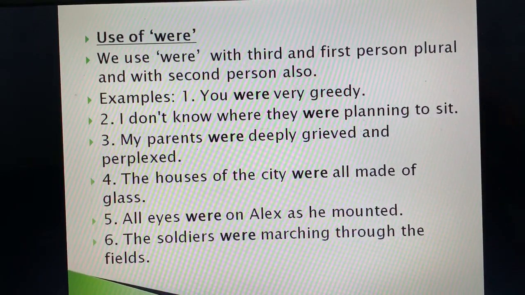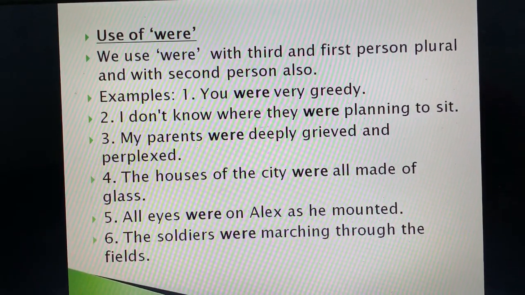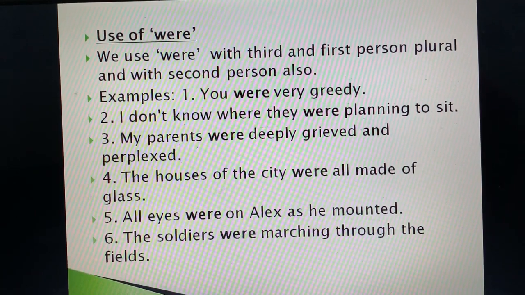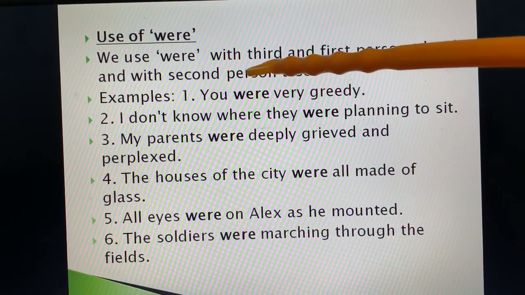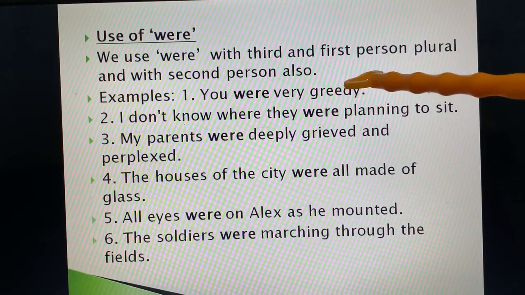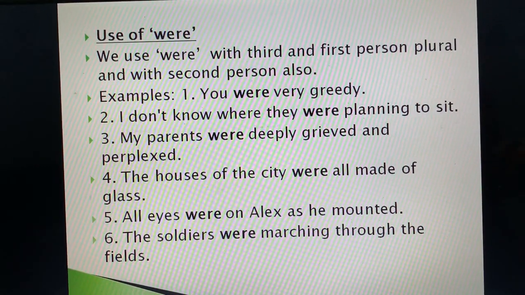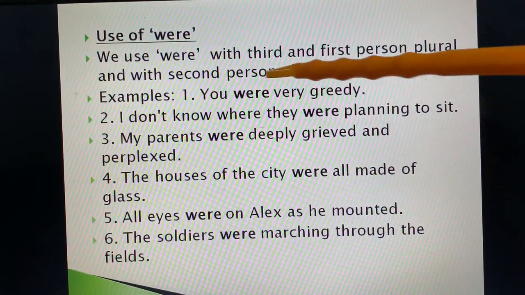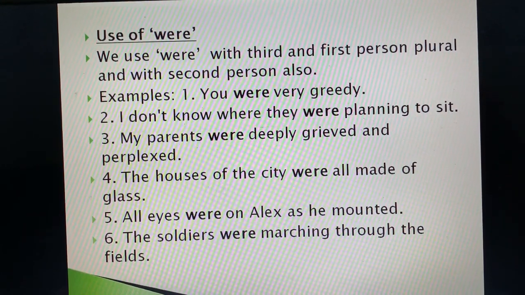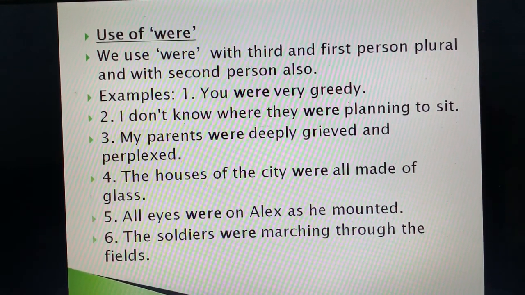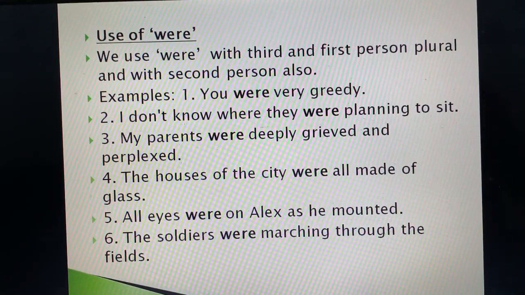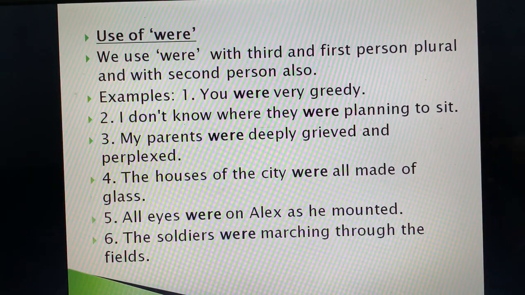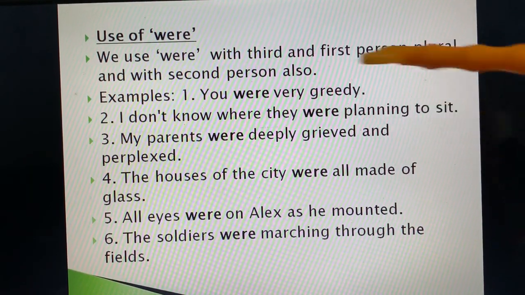Now next is were. Where do we use were? Were is used with third person and first person plural, and also with second person. Third person plural is they, them. First person plural is we, us. Fine. You is the second person. Second person plural or singular is you only. So with them, third person, first person and second person we use were. Like example, you were very greedy.